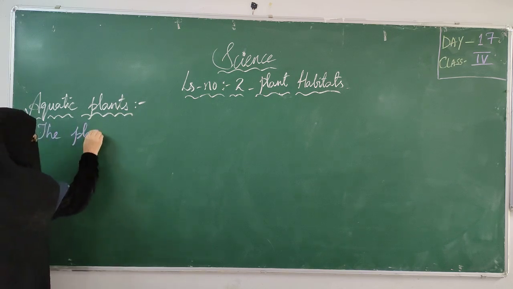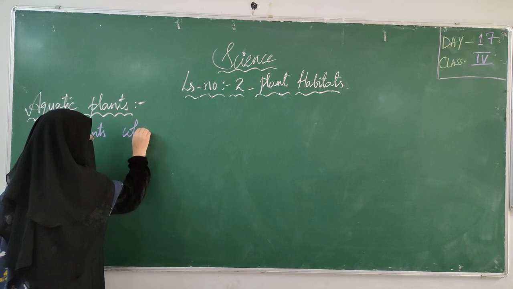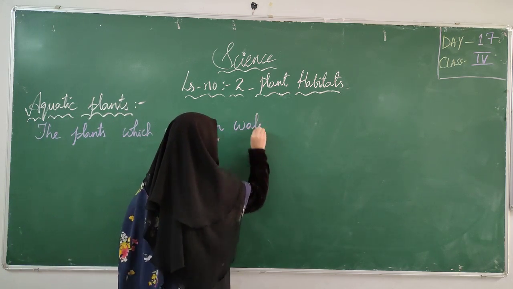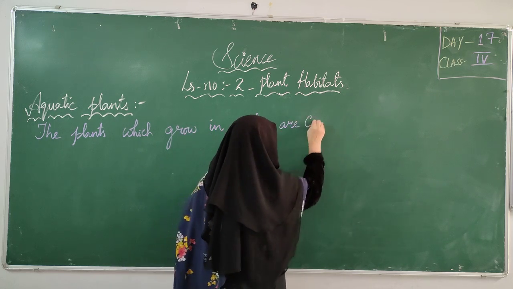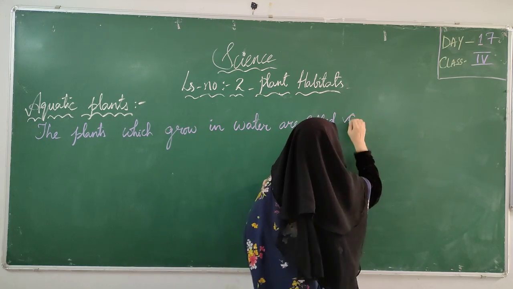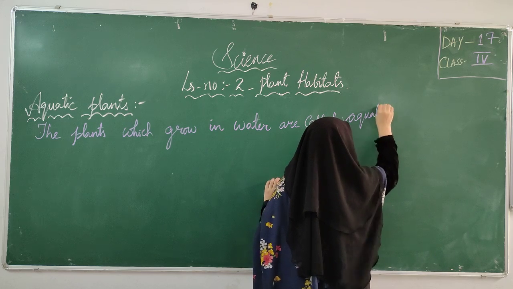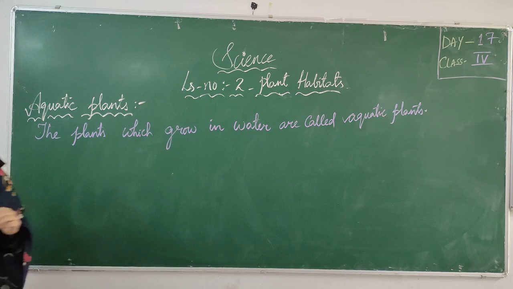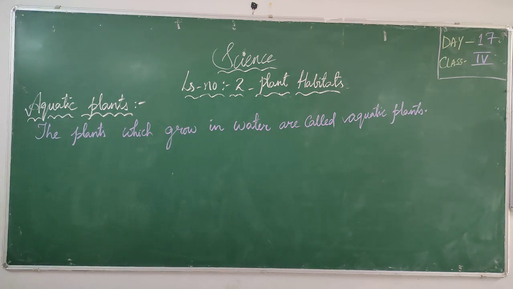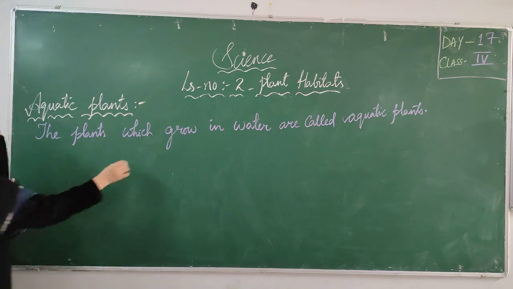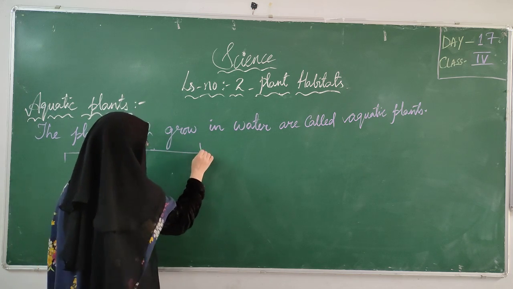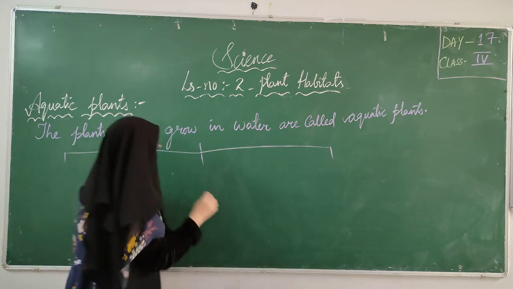The plants which grow in water are called aquatic plants. Aquatic plants are of three types. Aquatic plants are classified into three types.